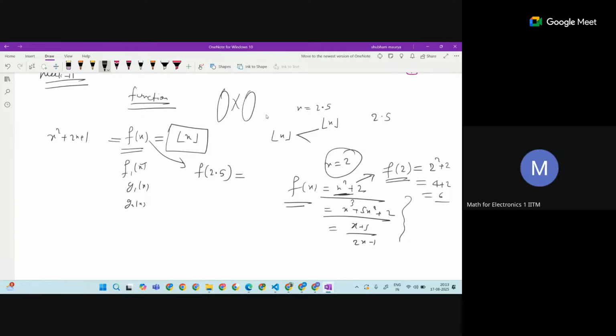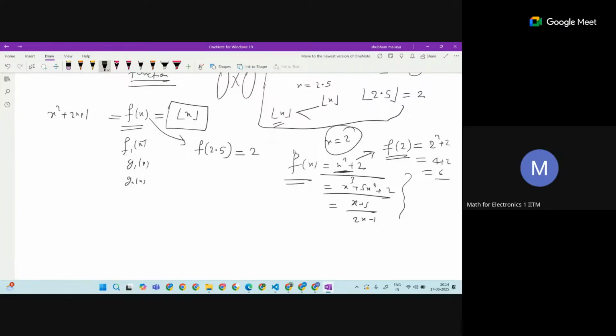Here I started with the floor function. The meaning of the floor function is that in place of x I'm substituting 2.5, and the floor sign means this is going to be 2. So finally f of 2.5 is going to be 2. Or let's say you have 3.1, the floor of it is going to be 3. It represents the greatest integer value less than or equal to that number. That is the meaning of it. Have you ever seen it? Okay.